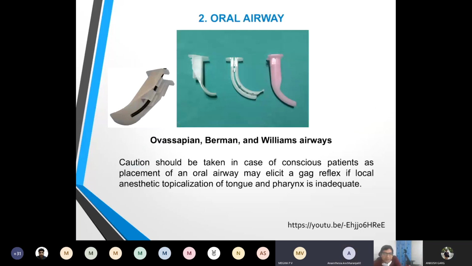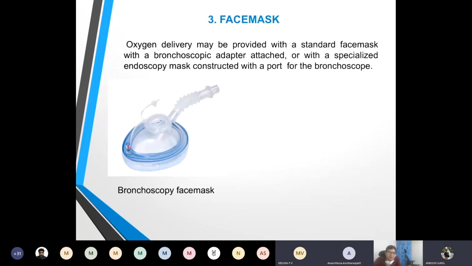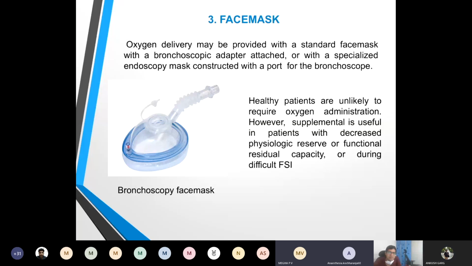Okay, now the slide is in front of you. Can you please read what are the airways used? Ovassapian, Berman, and Williams airways. Okay, so these are used while using a bronchoscope for orotracheal intubation, in difficult airway. Correct.